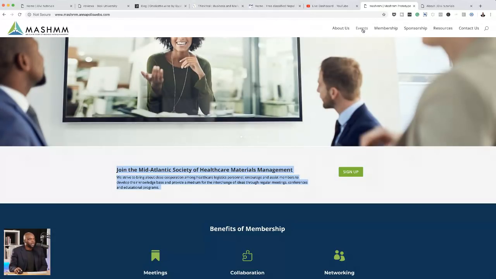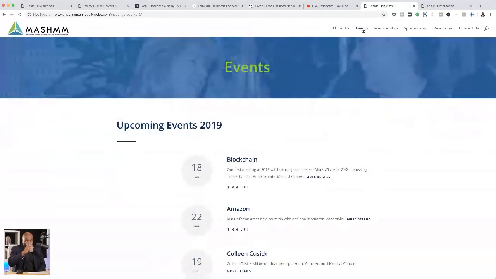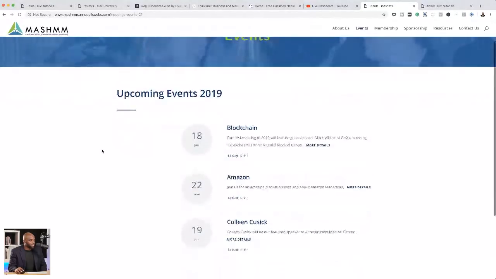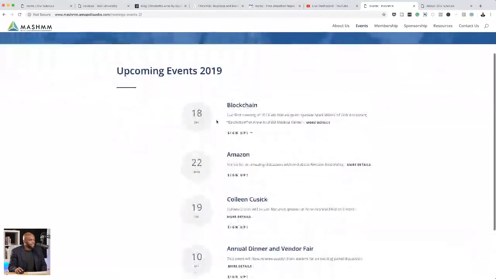Okay. Now let's move on to the events page. Now this is much cleaner, but at the top here, even though we've used a color overlay, I can still see that the image in the background is pixelated. But I like the idea of using this color and having your page titles this way. Now over here, this is really nice. I really like this. It's clean. I can see the date.